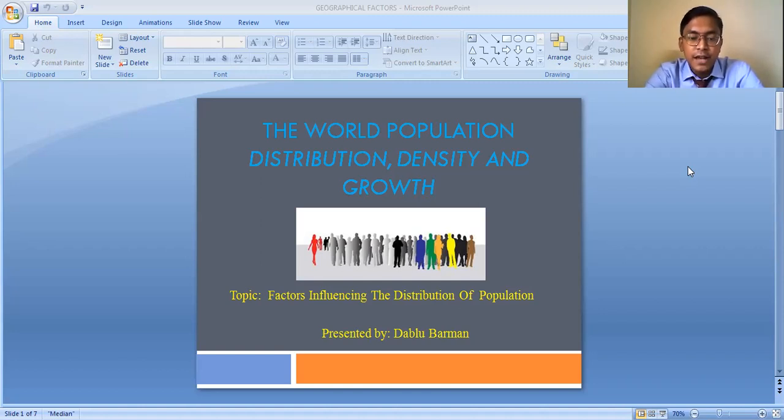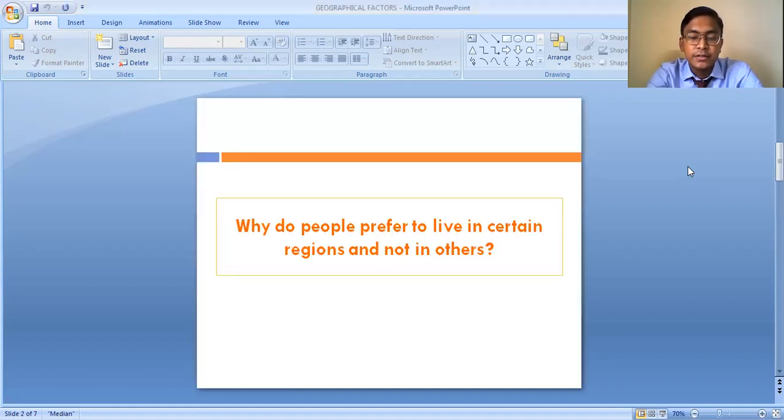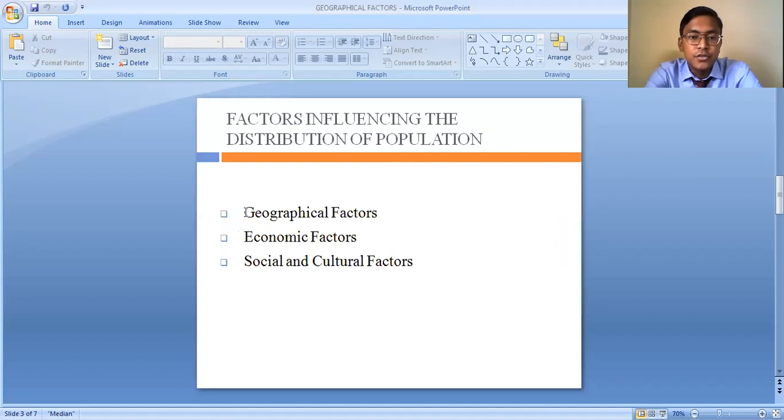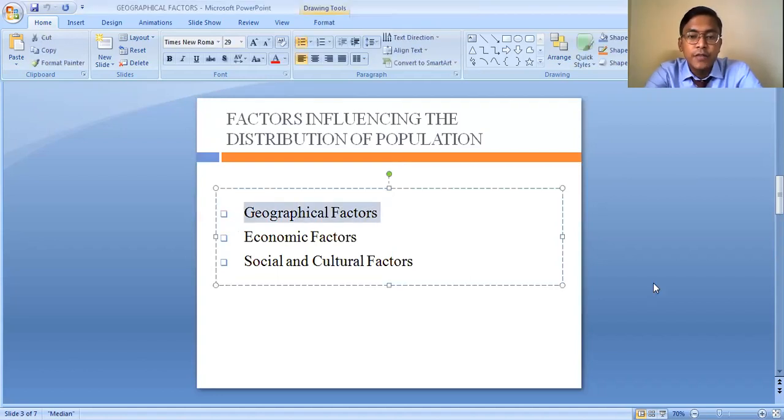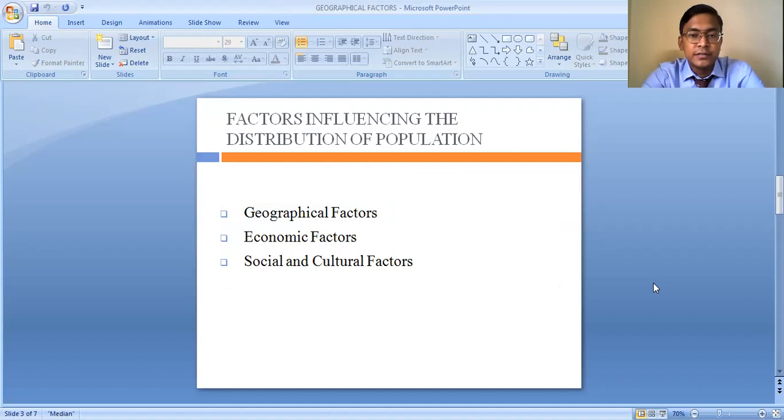So you can see that there are different factors which influence the distribution of population. This distribution exists because of various factors, and these factors can be grouped into three categories: the geographical factors, economic factors and cultural factors. These are the three important factors of population distribution.